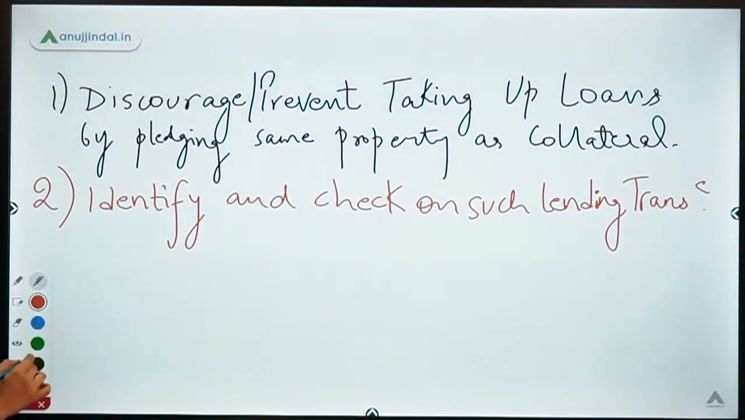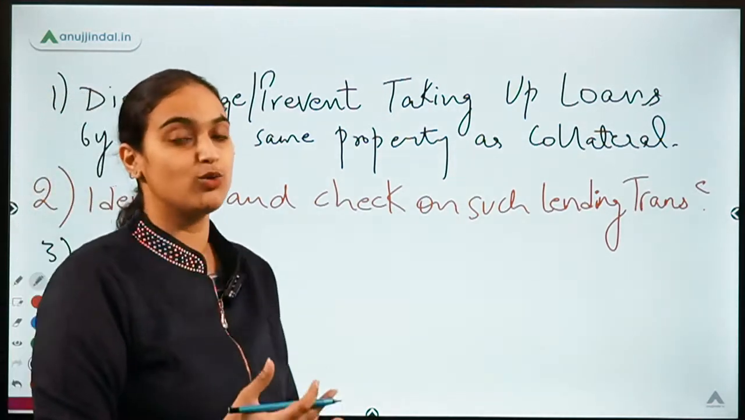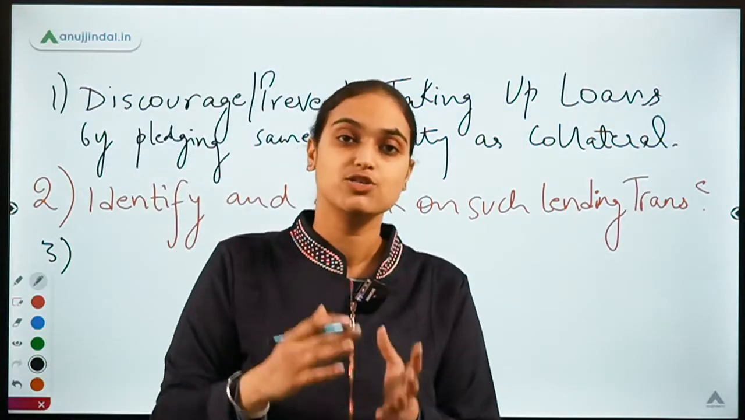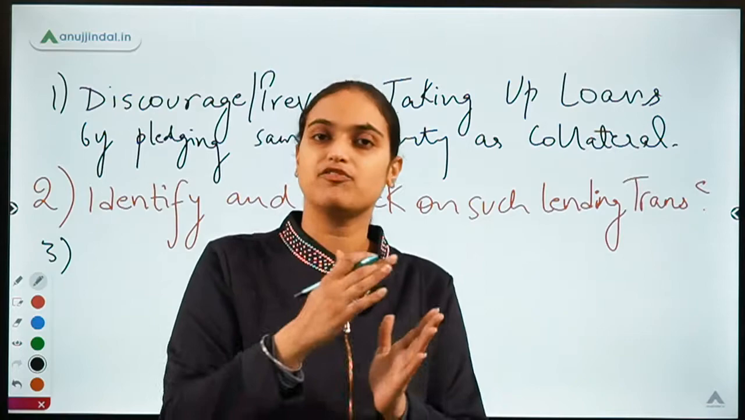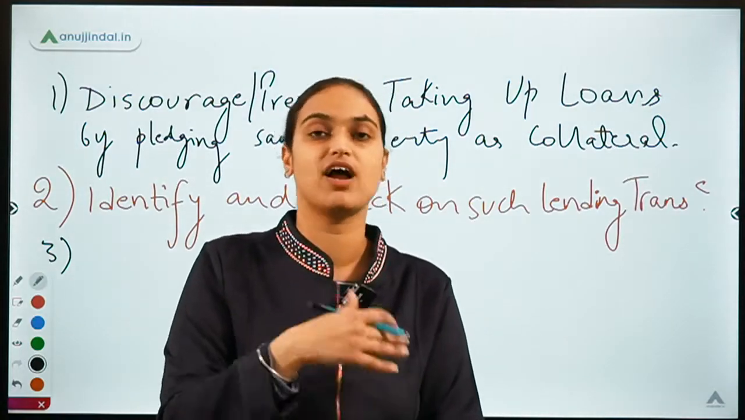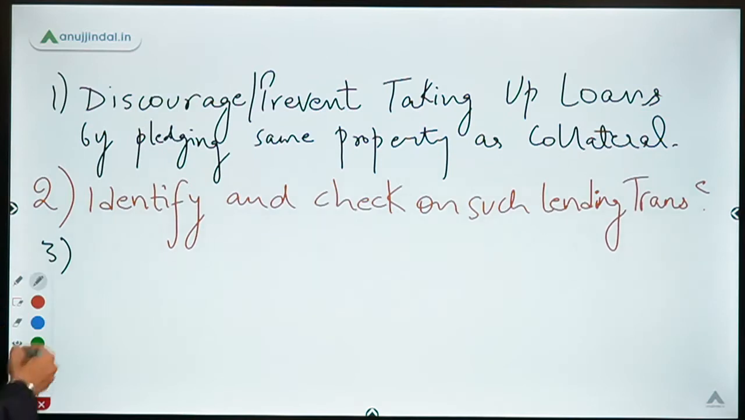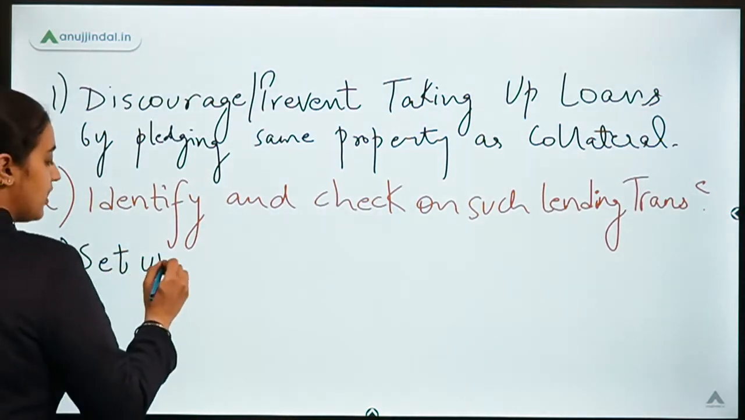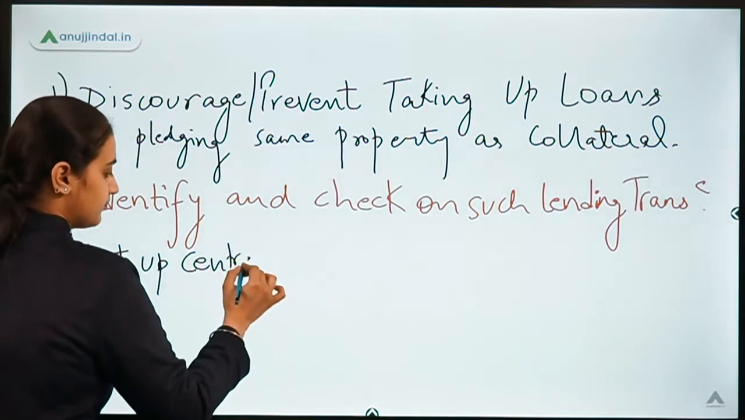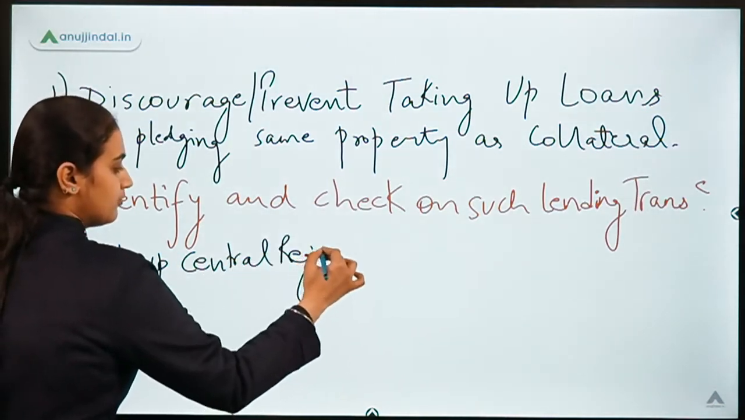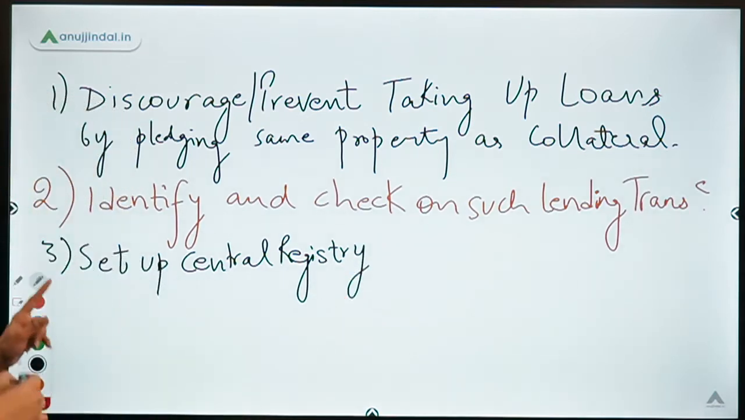Right? Now let's talk about the next objective. The next objective was to set up a central registry where all such loans will be registered. Why is there a need to register all such loans? As I've already told you, it is important so that the lenders can seek help on whether a loan has been granted on the same property or not. So its objective was to set up a central registry, in order to record such loans.